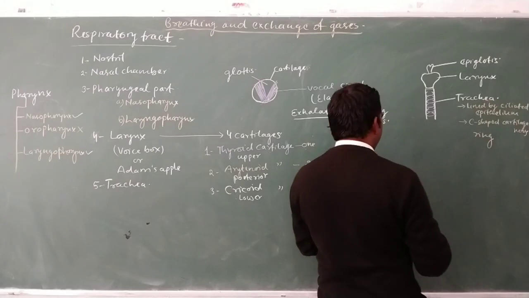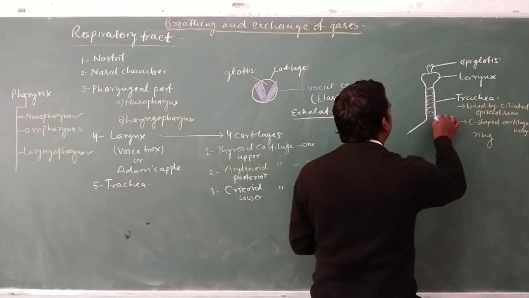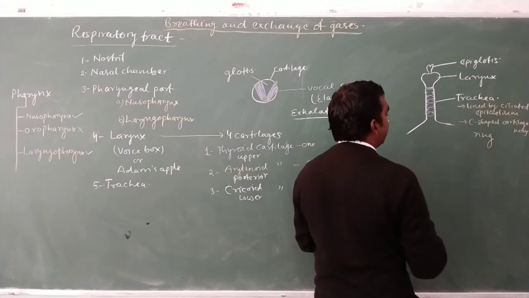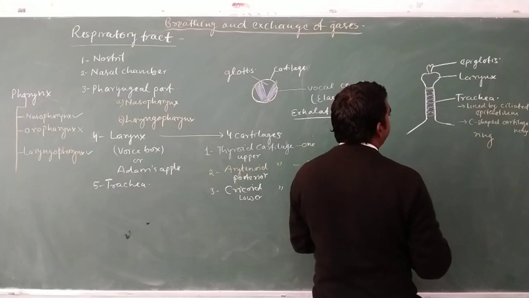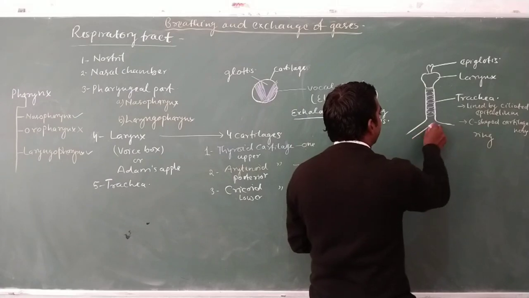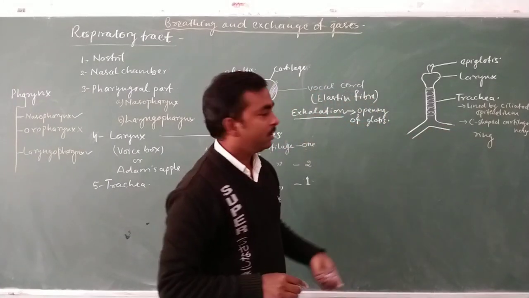Now this trachea becomes divided into two branches, and these branches are known as bronchi.